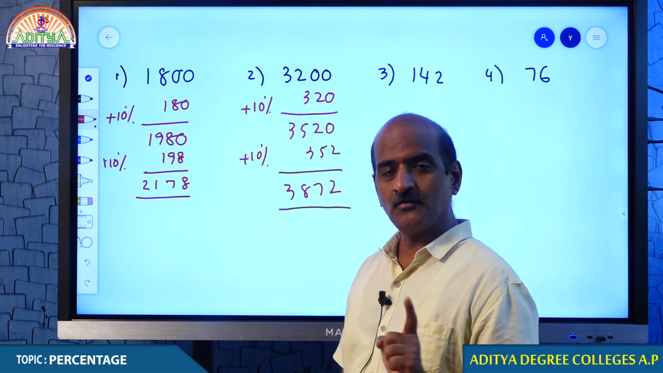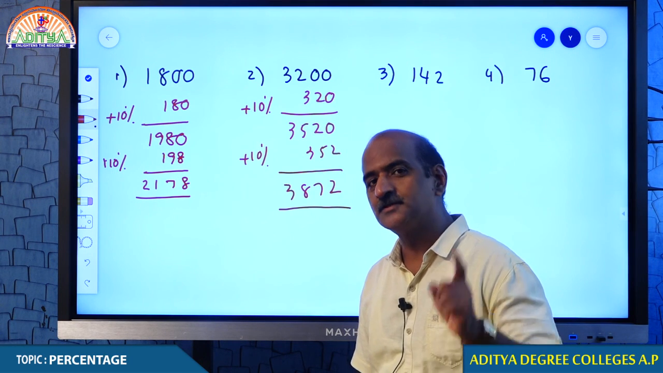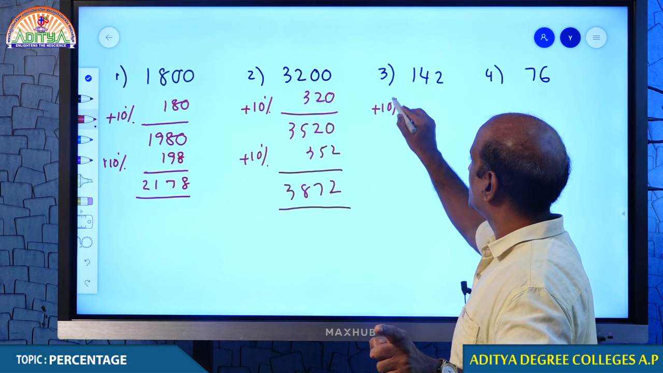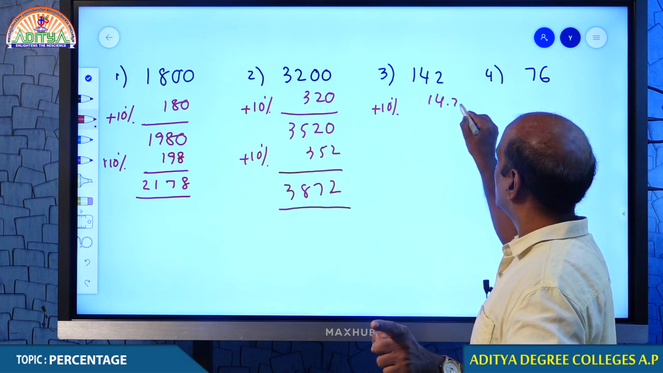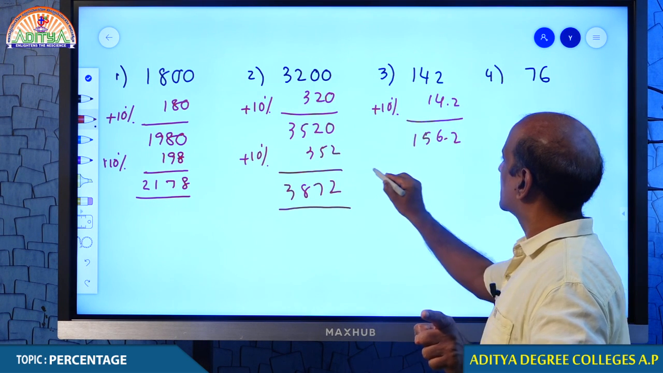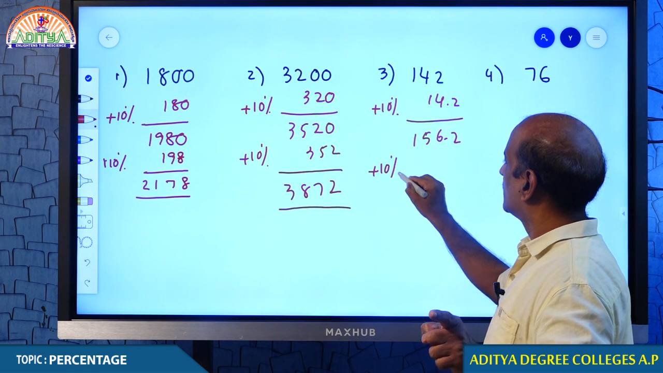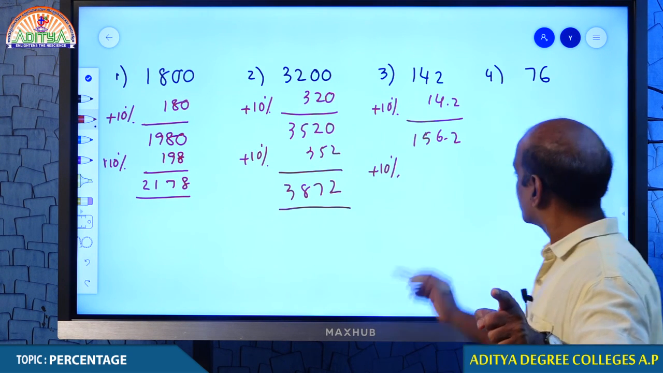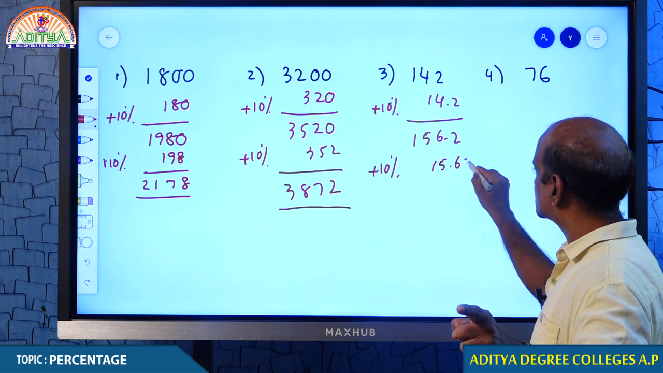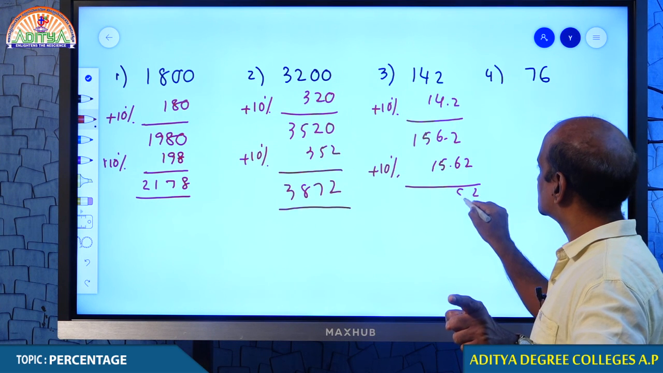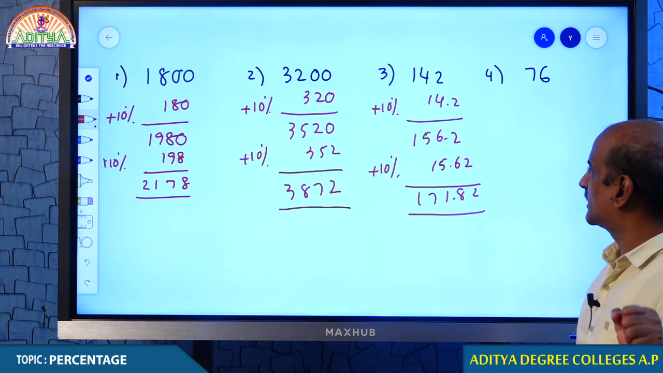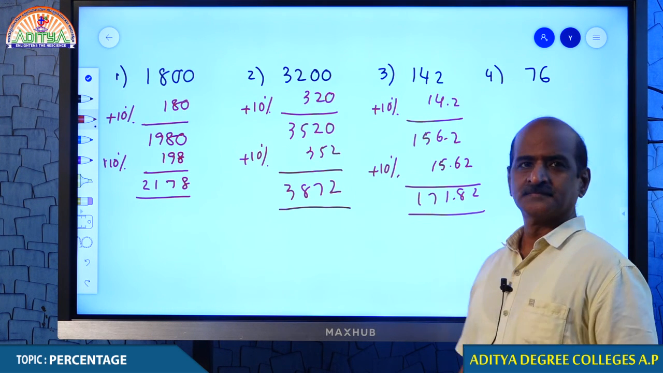You understand what is 10%, my dear students? You must. Come on. What is 10% of 142? That is 14.2. Again, we are adding 10%. What is 10% of this number? A decimal adjustment, that comes around 15.62, and hence your answer must be 171.82.